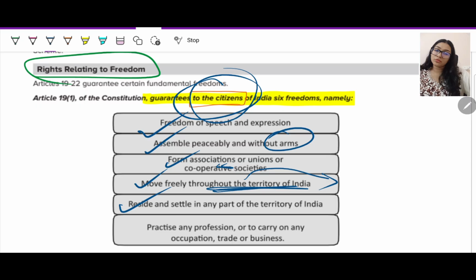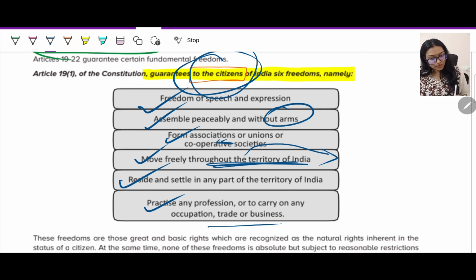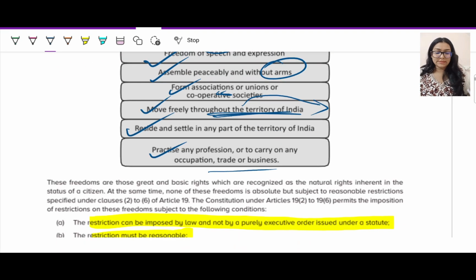Of course, when you are moving from here to there, other than if you are going for travel purposes, you would want to settle there. And continuing, you can practice any profession or carry out any business, trade or occupation. Fine. So this is your highlight, but yes, not everything comes as a silver spoon. You definitely have some restrictions imposed by the Constitution itself, that you cannot go against a few things.